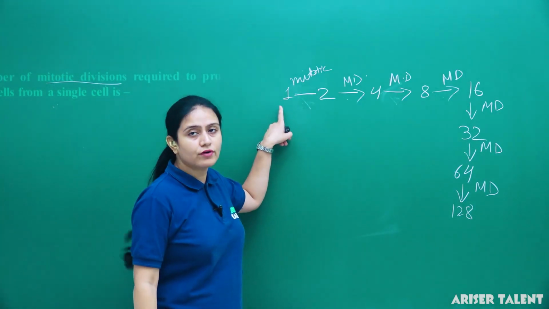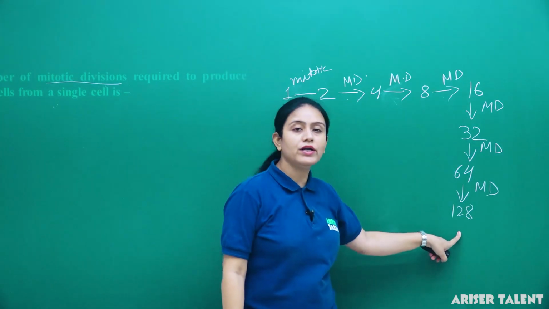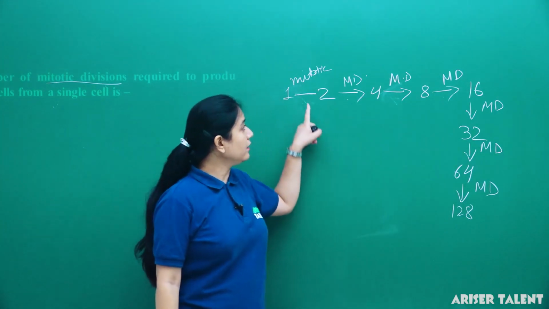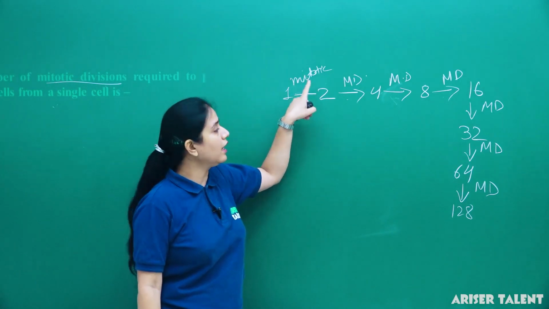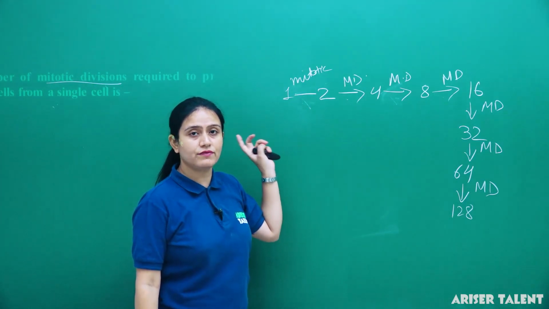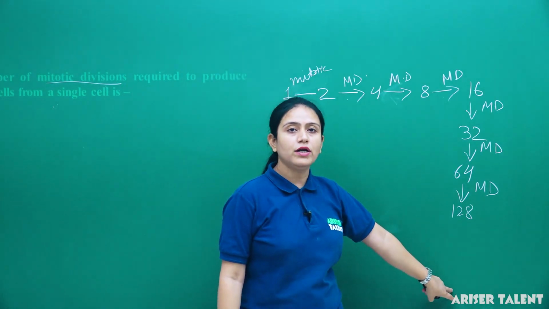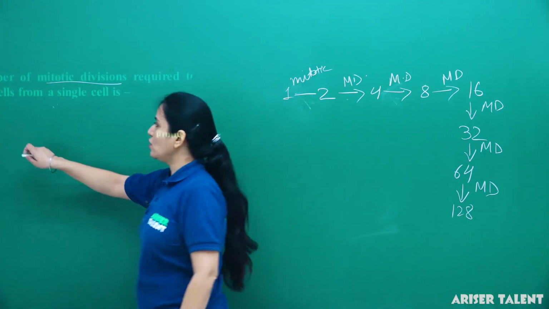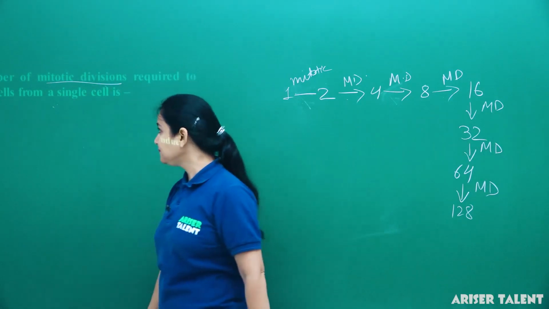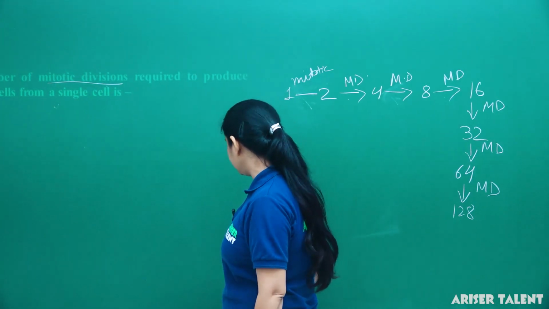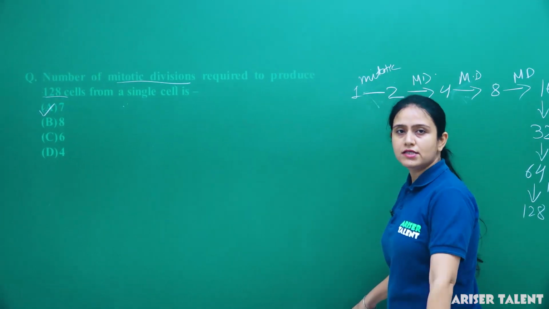Here we can see that from a single cell we get 128 new daughter cells by the process of mitotic division, and we need 7 steps, means we need to divide these cells 7 times, then only we will get the 128 new cells. Clear? So option A, 7, is the correct answer. Number of mitotic divisions will be 7.